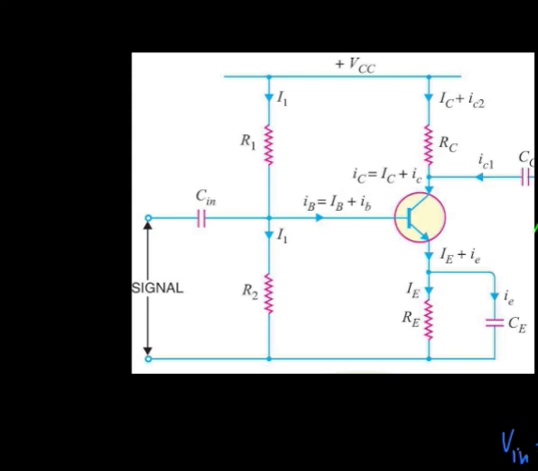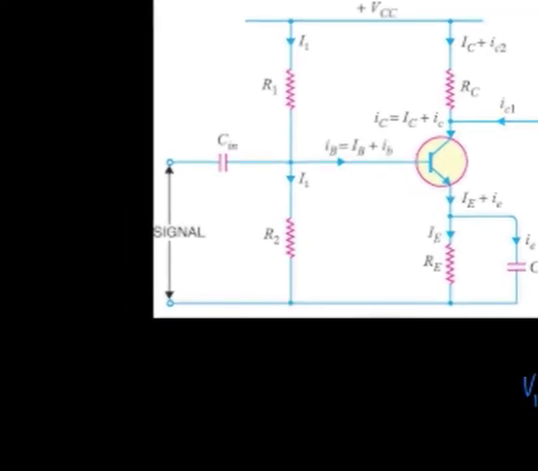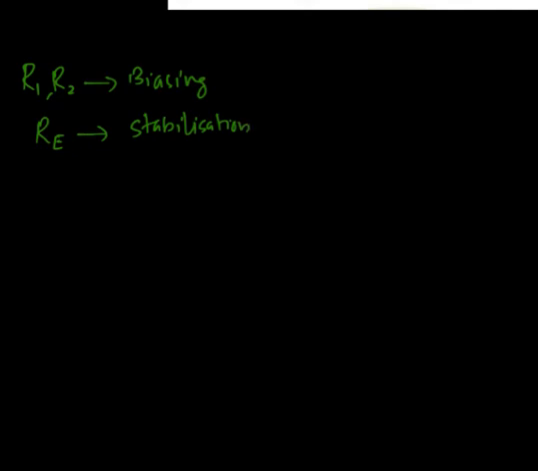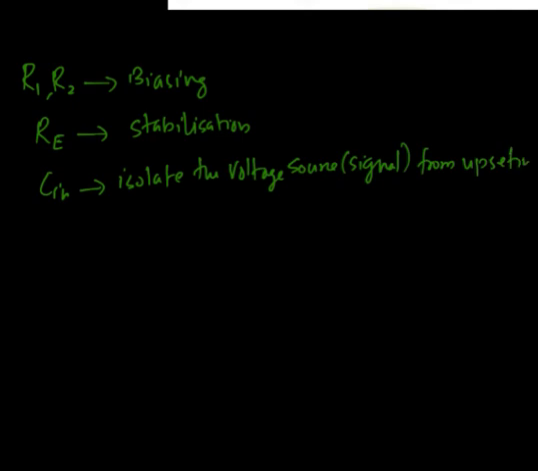So the different associated circuitry used for the amplifier circuits are the resistances R1, R2 for proper biasing of the circuit, Re for the stabilization purpose, then a capacitor Cin is used to isolate the voltage source, means the signal source, from upsetting the biasing condition.